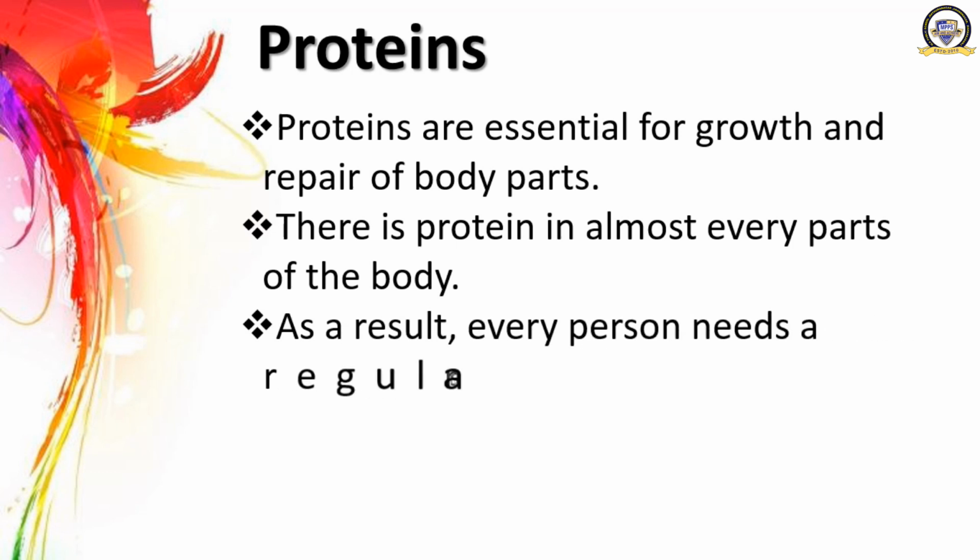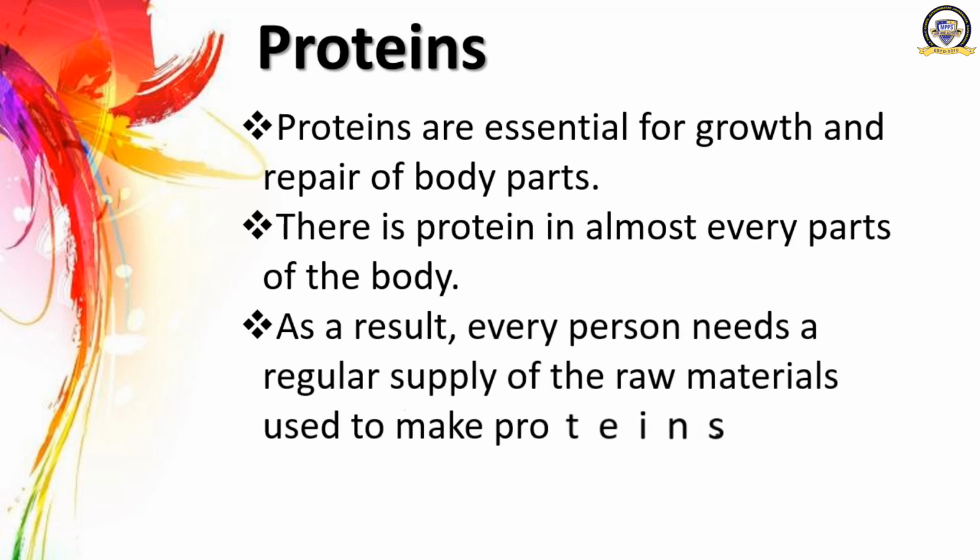As a result, every person needs a regular supply of the raw material used to make proteins. Why is there a necessity for a regular supply of proteins? Because most parts of a human body are made partly of proteins.